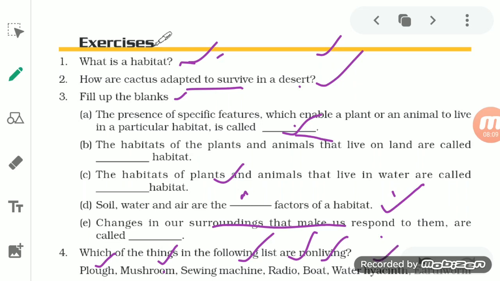Water hyacinth, it is an aquatic plant, so we call it a living organism. Earthworm is also a living organism. So you see, the mushroom, the water hyacinth and the earthworm are all living, while the plug, sewing machine, radio and boat do not have the characteristics of a living thing. So we will consider them non-living things.